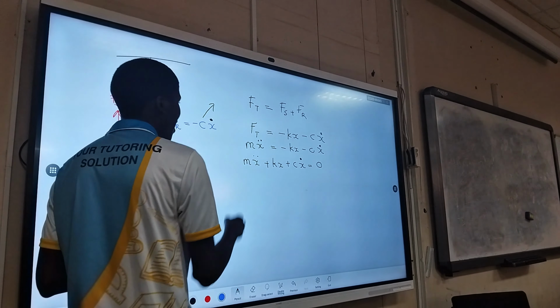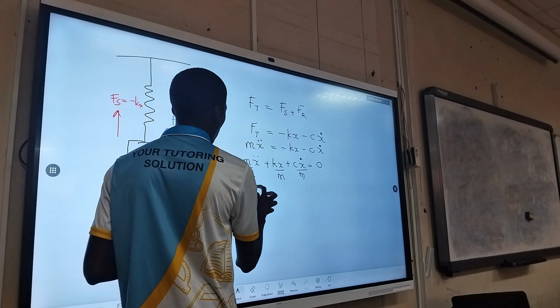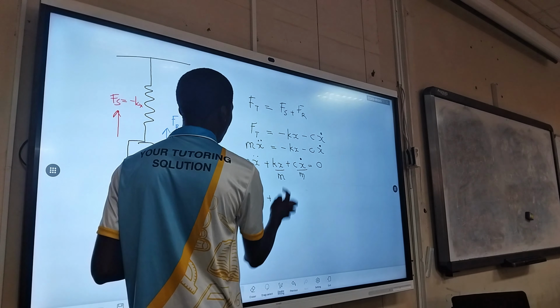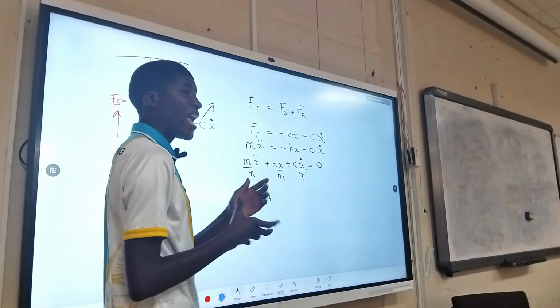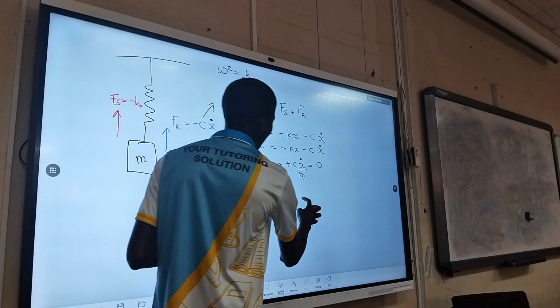So we divide by m on all sides. So that is what we call the differential equation. So x double dot is equal to, remember, k over m is angular frequency. Remember, the angular frequency squared is equal to k over m. So this is angular frequency squared times position x plus.